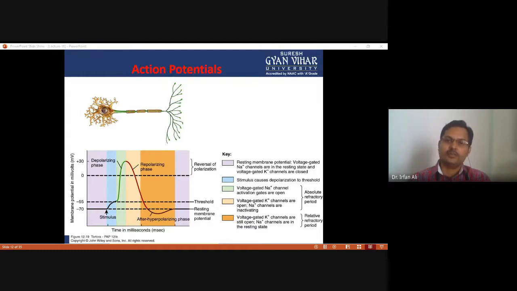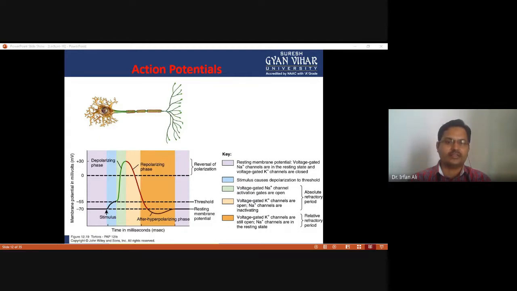At this point, in the resting membrane potential, the voltage gated sodium channels are in the resting state and the voltage gated potassium channels are closed. So there is no flow of sodium or potassium through the voltage gated ion channels. Now what happens when the stimulus causes a depolarization to threshold level? At this phase.